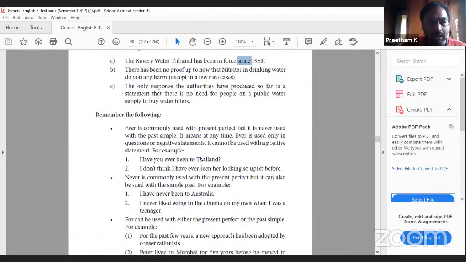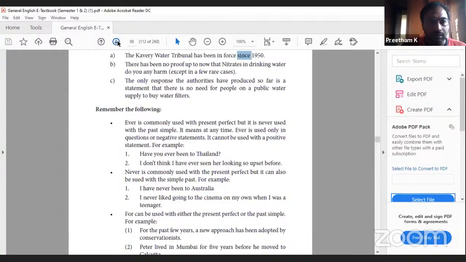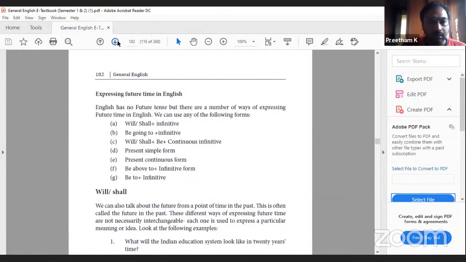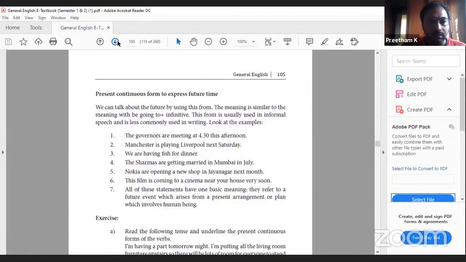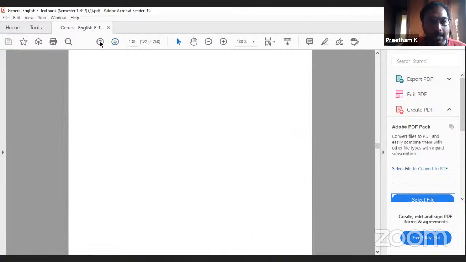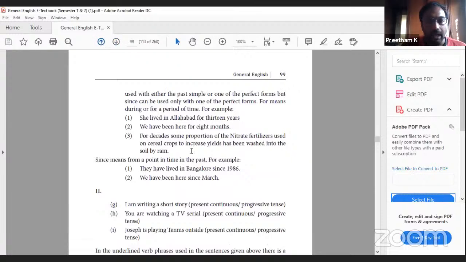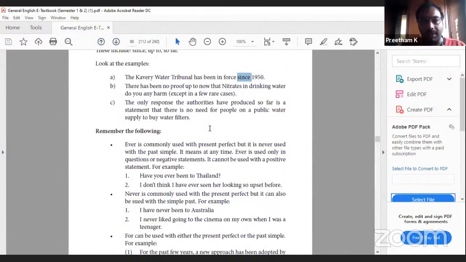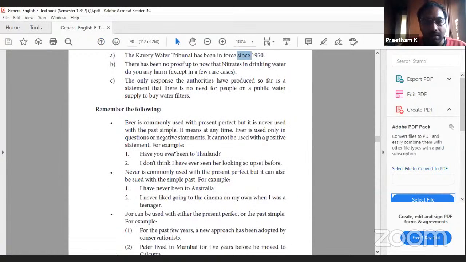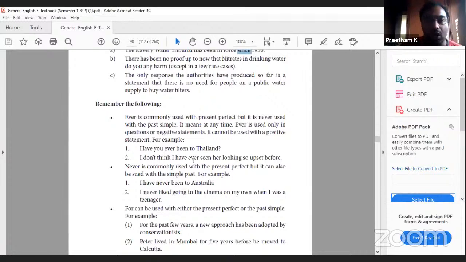So remember the following. Ever is commonly used with present perfect, but it is never used with the past simple. It means at any time. Ever is used only in questions or negative statements. It can't be used with a positive statement. Have you ever been to Thailand? I don't think I have ever seen her looking so upset before.